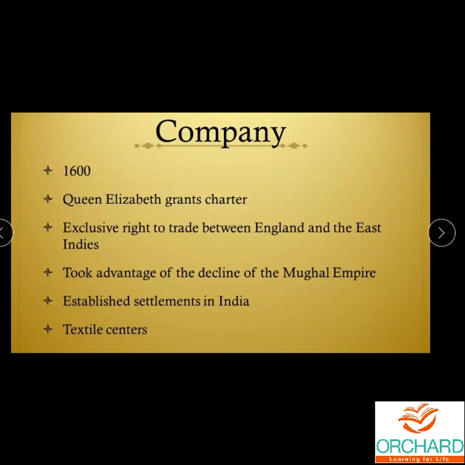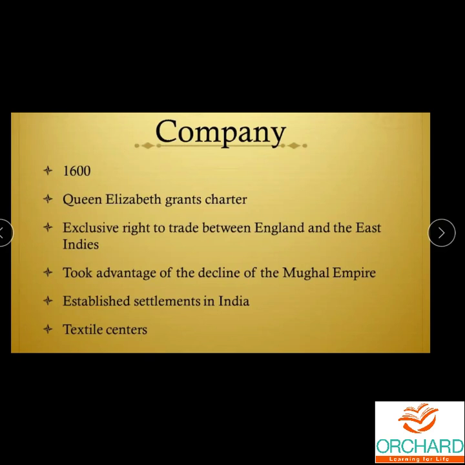Using this right, and also because at that time there was a decline of the Mughal Empire in India, using that situation, the Britishers entered into India and established their settlements. First they started the textile centers everywhere. They forced the Indian farmers to stop producing food crops because they were not going to receive any benefit out of them. They compelled the Indians to grow only cash crops, especially the indigo plant.